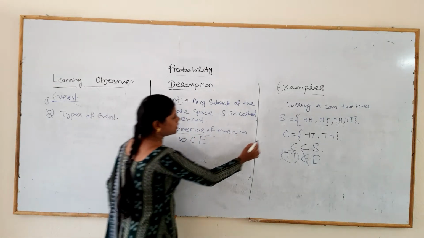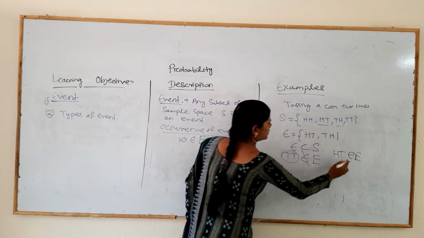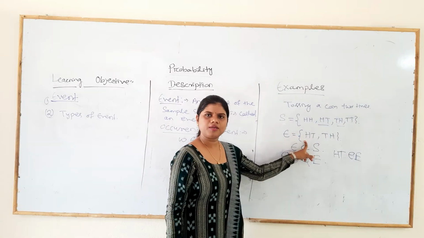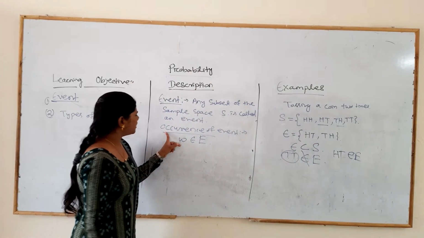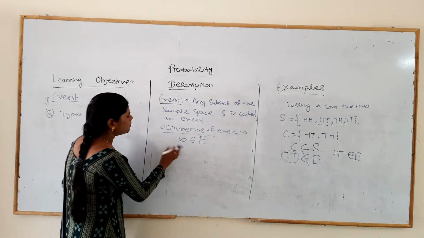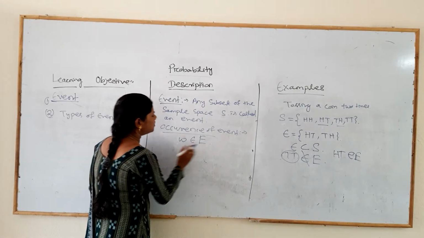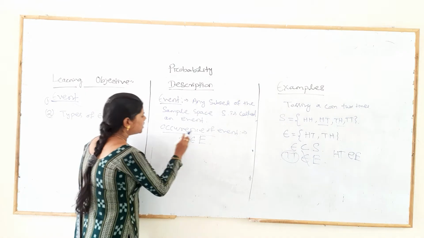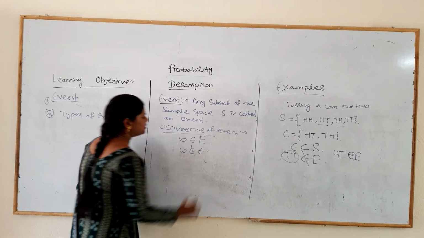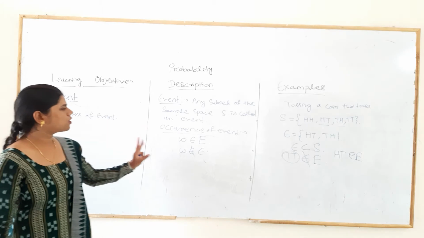And if HT belongs to E, that means HT is in the event E. So we call it the occurrence of this event. Okay. Simply, if omega is an element which is in the event, then we write omega belongs to E. If omega does not occur in this event, we write omega does not belong to E. This is the occurrence of an event.